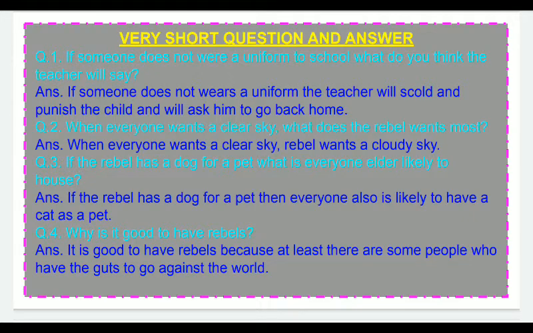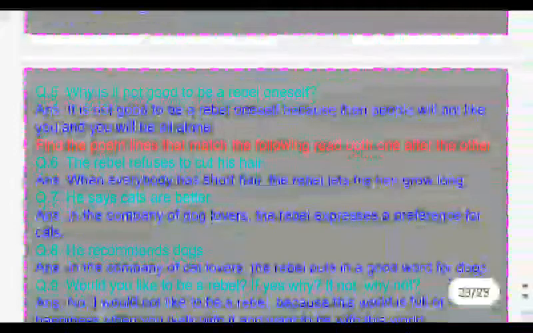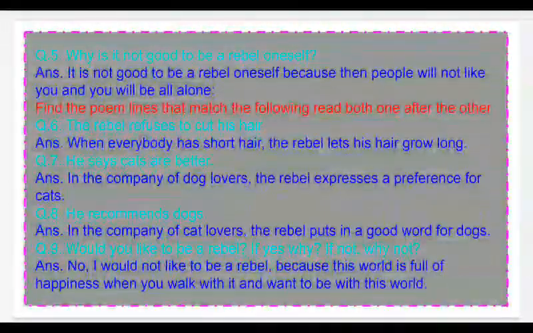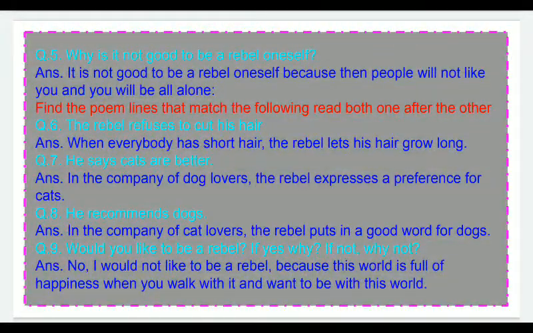It is good to have rebels because at least there are some people who have the guts to go against the world. Sometimes rebels are also important for the society. As I said, they may help us to acknowledge the difference. Why is it not good to be a rebel? Now, what are the problems a rebel faces? It is not good to be a rebel oneself because then people will not like you and you will be all alone. You will not be accepted by the society.